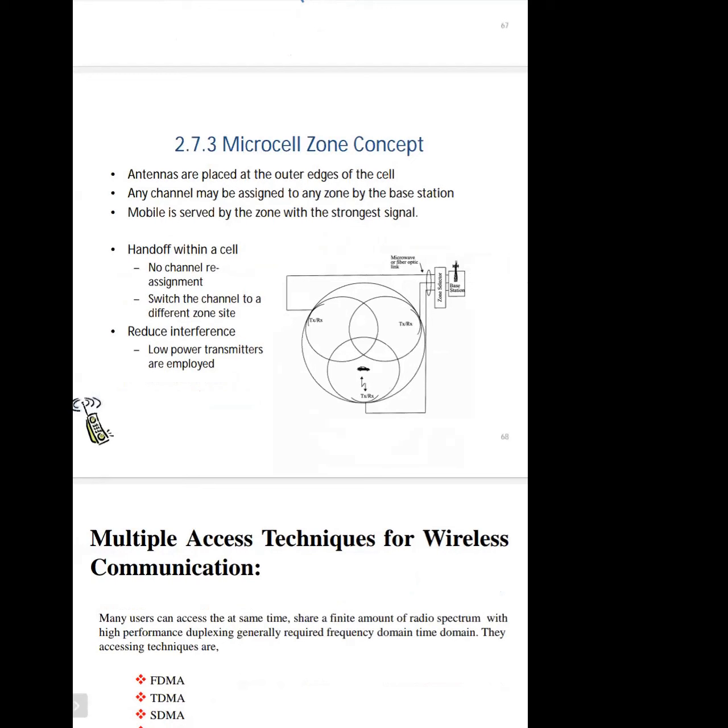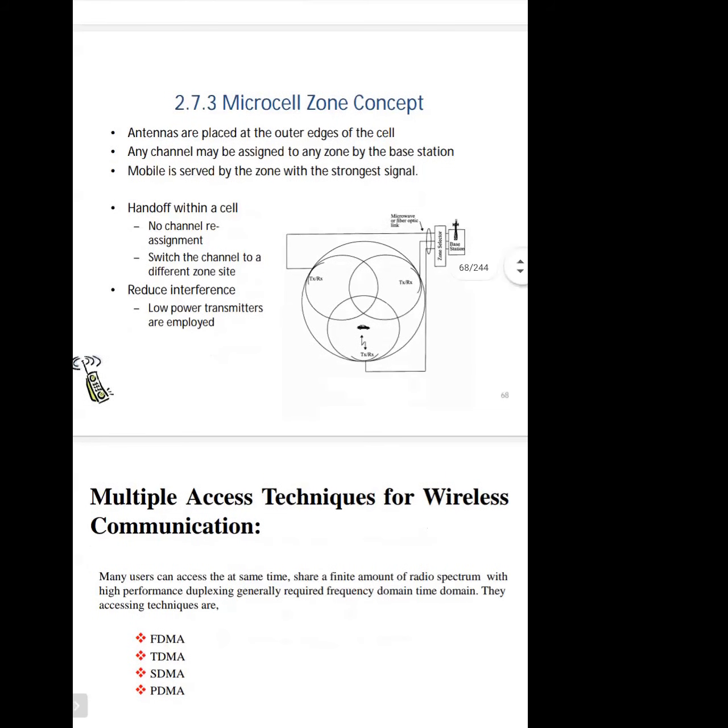So in this, basically, we have to divide the zones. We have a specified coverage zone, and in every coverage zone we have a base station that will cover that particular region. The signals will be strong in the region in which the base stations are installed. Once the mobile moves away from that region, the signal strength will become weaker. To avoid this, we have the microzone cell concept, in which the mobile is served by the zone with the strongest signal.